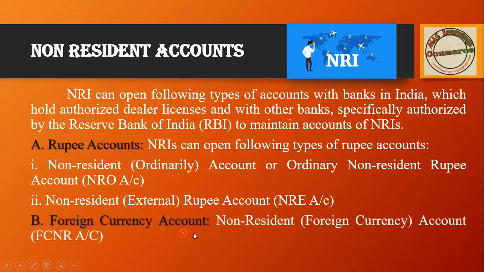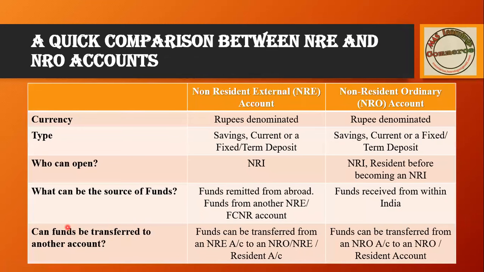Then next we have a foreign currency account, that is, a non-resident foreign currency account. Here what will happen is, if I deposit $10,000, the $10,000 won't be converted into rupees, because this is a foreign currency account. A few things we have, the difference between NRE and NRO, is that both are denominated in rupees only. Types we have are the same: savings, current, deposit as well as term.